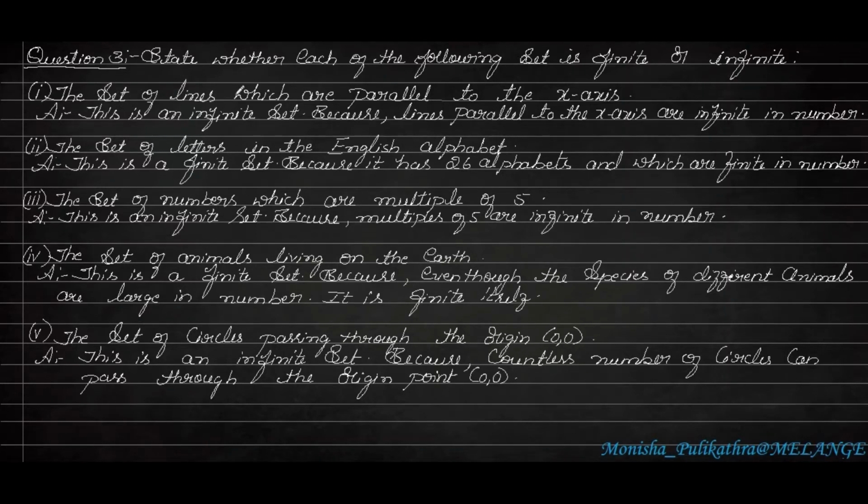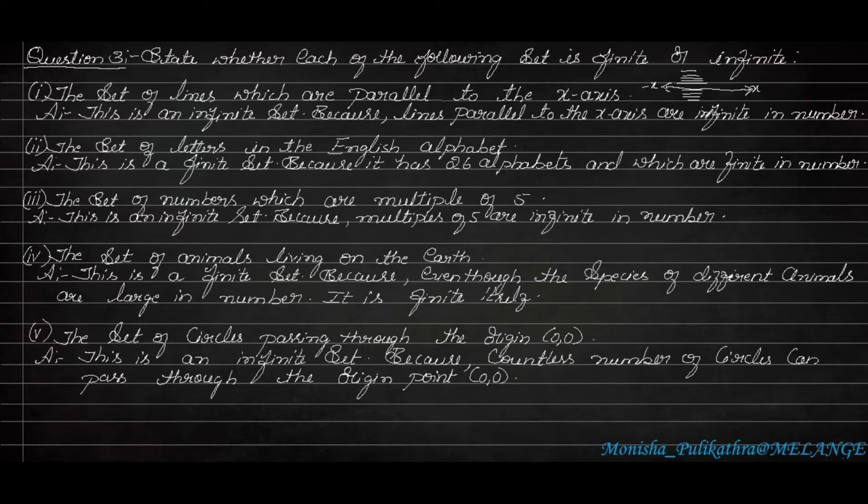The set of lines which are parallel to the x-axis. If you consider this as the x-axis, so this is the positive x-axis and this is the negative x-axis. If you consider this as an x-axis, then you can draw a countless number of parallel lines.